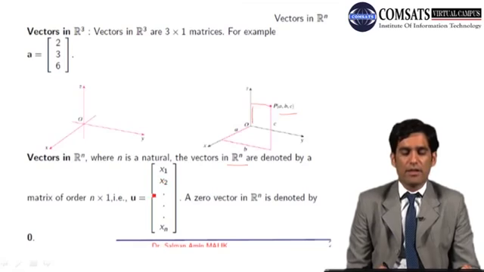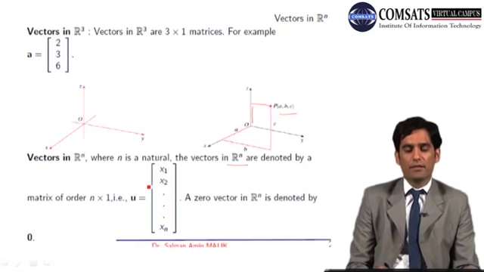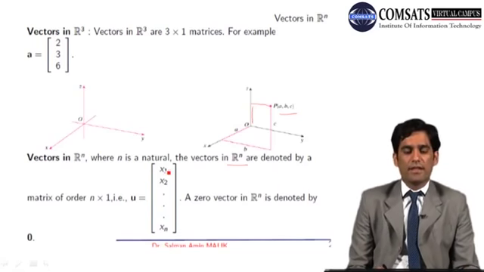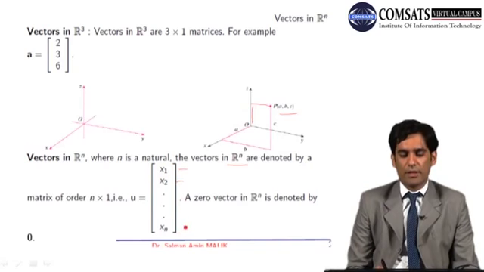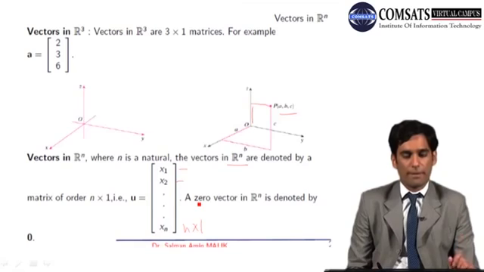In other words, if I represent any element of Rn as a column matrix, then the number of rows of the column matrix will be n, and the number of columns of course will be 1, because we have defined vectors in linear algebra as matrices having 1 column.